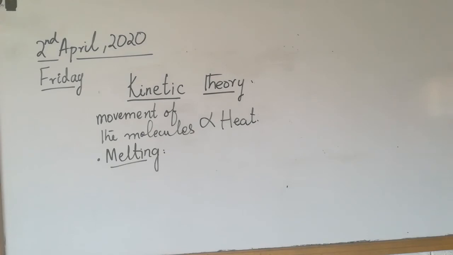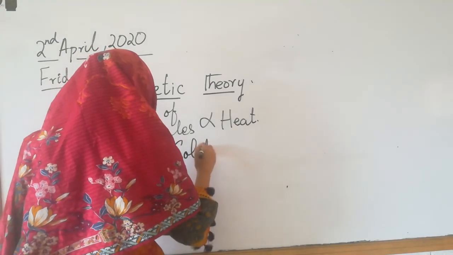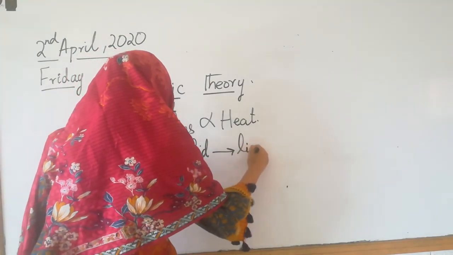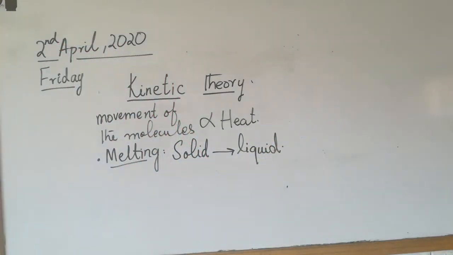When this solid gets that heat, the particles inside it move faster and they break the bonds present in them and they start to move freely. When they start to move freely, the solid converts into a liquid. Very good. Is it clear what happens in melting?